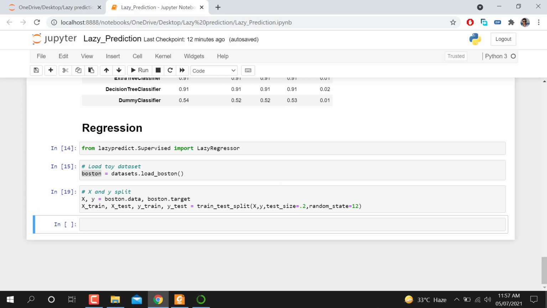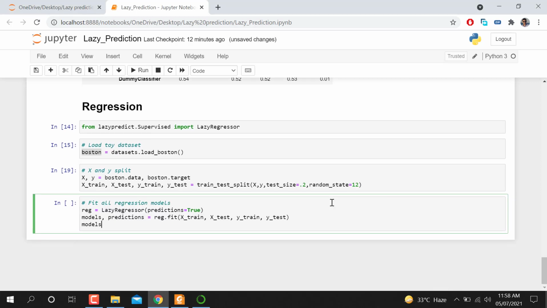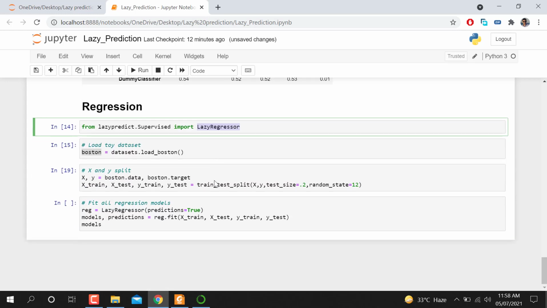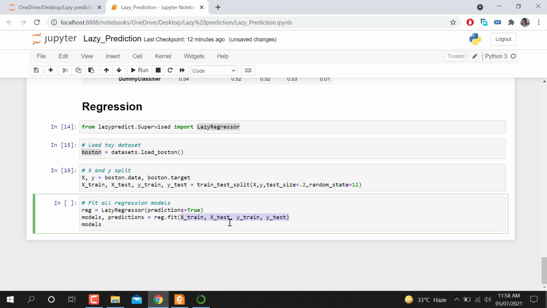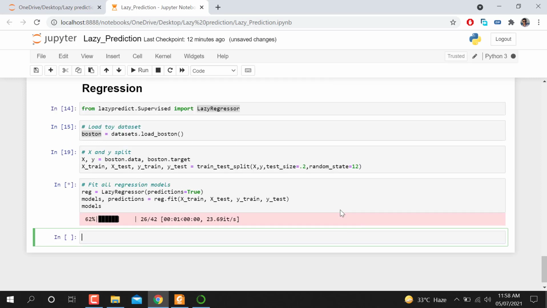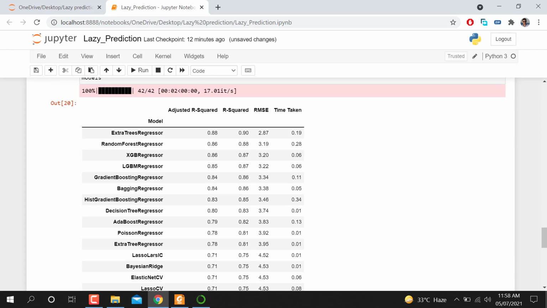After that, we need to fit the model. So here I'm going to fit the model. I'm going to paste my code here. You can see regression is equal to lazy regressor, which we called previously, and prediction is equal to true, and regressor dot fit, we are going to fit over training and test data here, and then the model will show the prediction. You can see here, yeah, that's looking awesome.